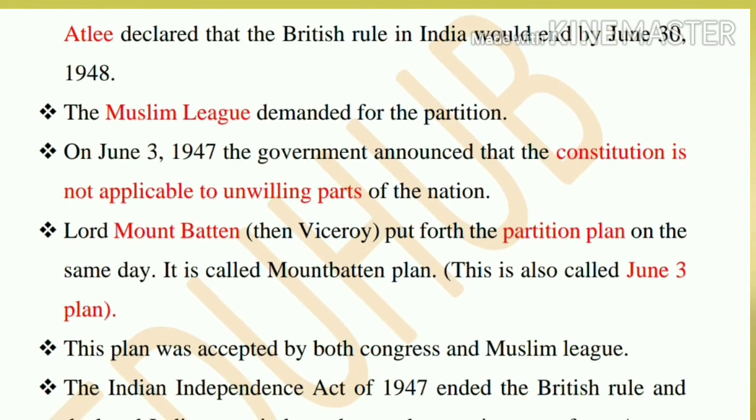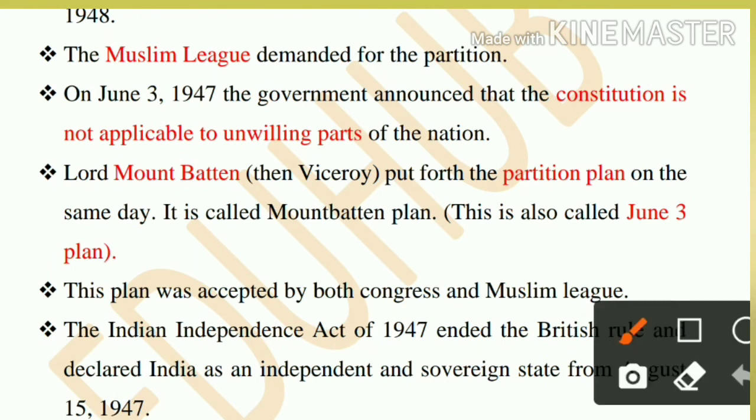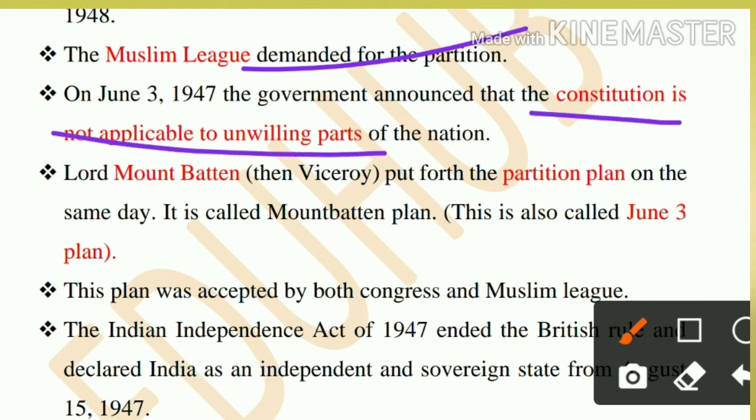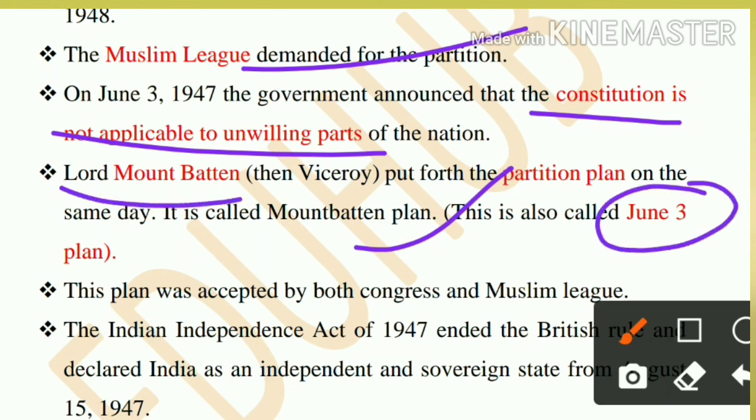But the Muslim League started demanding a separate state. So partition happened and the constitution is not applicable to an unwilling part of the nation. This was announced. So whoever was not willing to join India could join either Pakistan or India, or remain independent. Then on June 3rd the Mountbatten Plan came into the picture, which is a very famous plan. That plan put forth the partition plan.